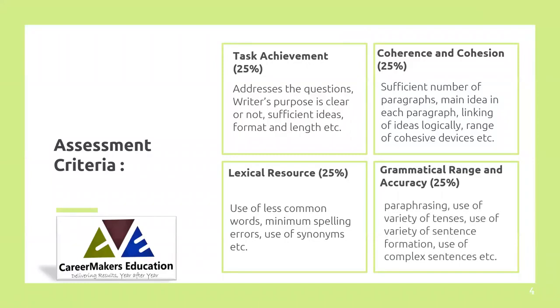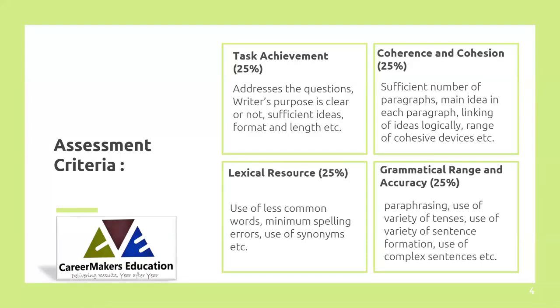Grammatical accuracy is, of course, that the overall report must be grammatically correct, whereas grammatical range is the variety of tenses. We need to make sure of the tense, which is very important for a report.